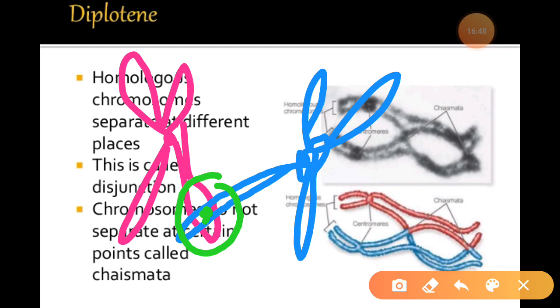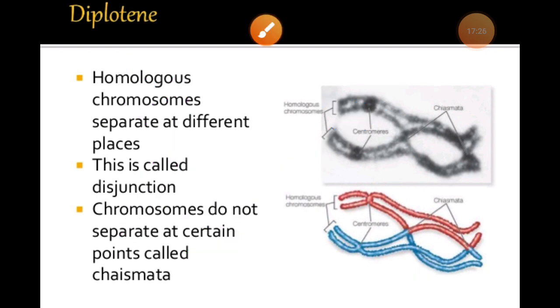And this chiasmata formation is necessary for the separation of the homologous chromosomes which have undergone the process of crossing over. If this process does not take place, the homologous chromosomes that underwent crossing over cannot separate, so it is very necessary. So after crossing over and after these chiasmata formations, we can say chiasmata formation is necessary for the separation of the homologous chromosomes which have undergone crossing over. After that comes another and the last stage of prophase I,